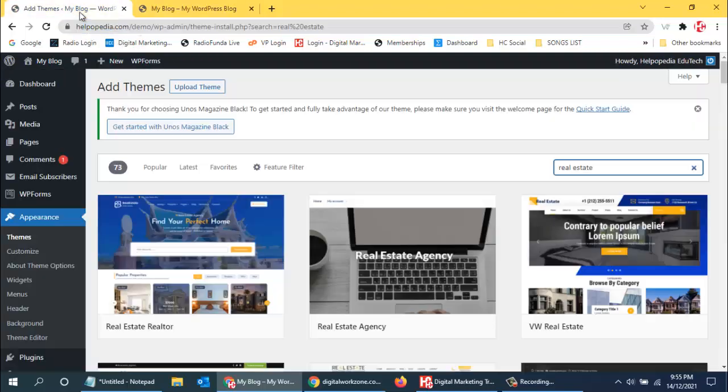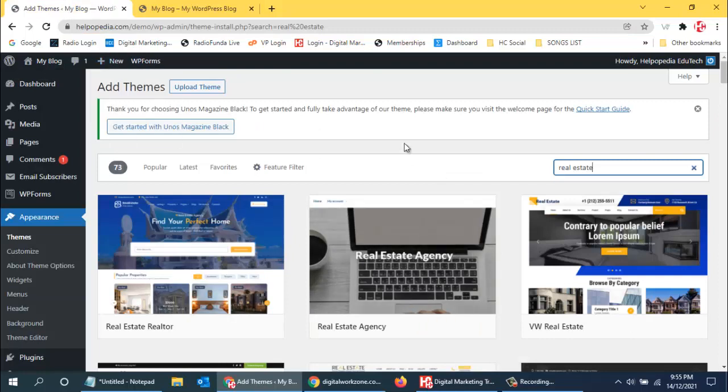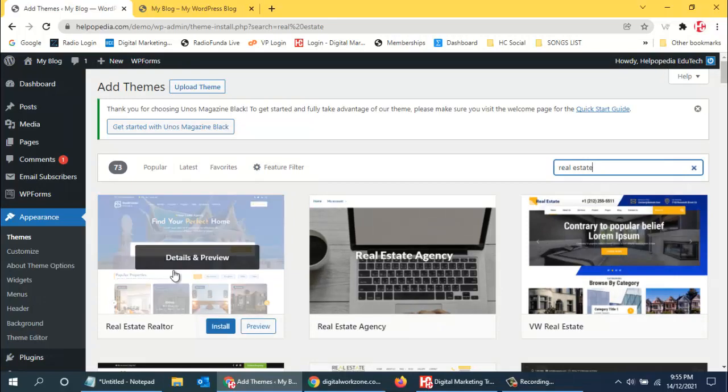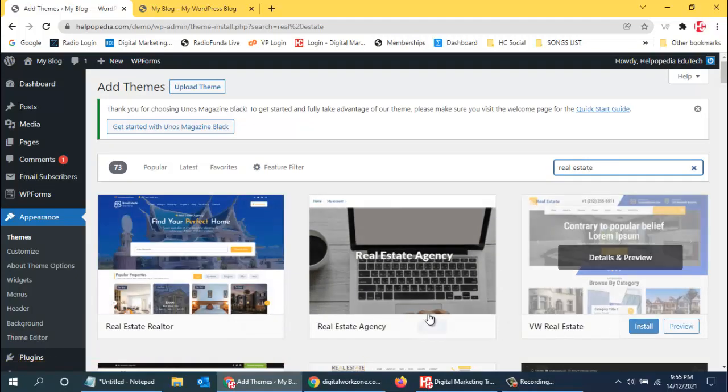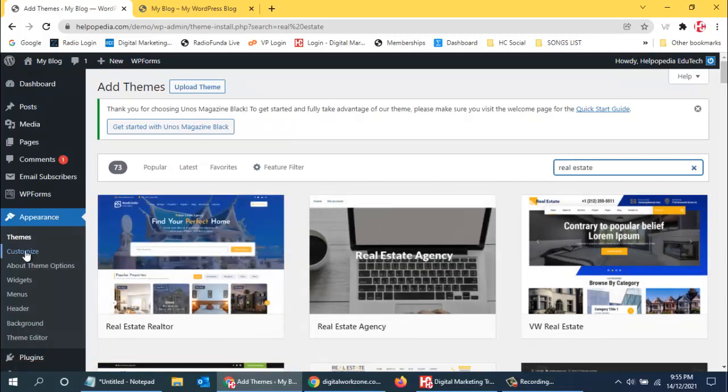My website will open and you can use this direct URL for practice. Over there, you go to themes and select add new, then select real estate, and then you can click on install and activate any theme that you want. The previous theme will go away and this theme will come up, and then you can go to the customize option, and you can customize all the options that we saw.